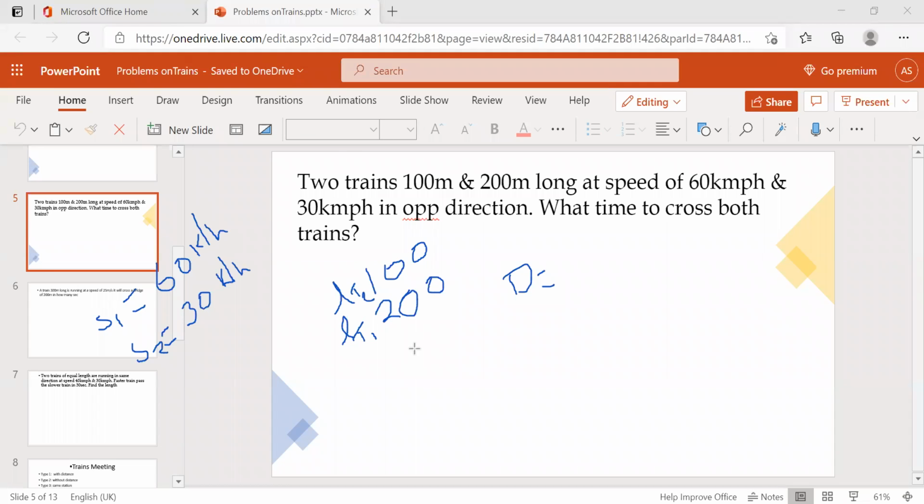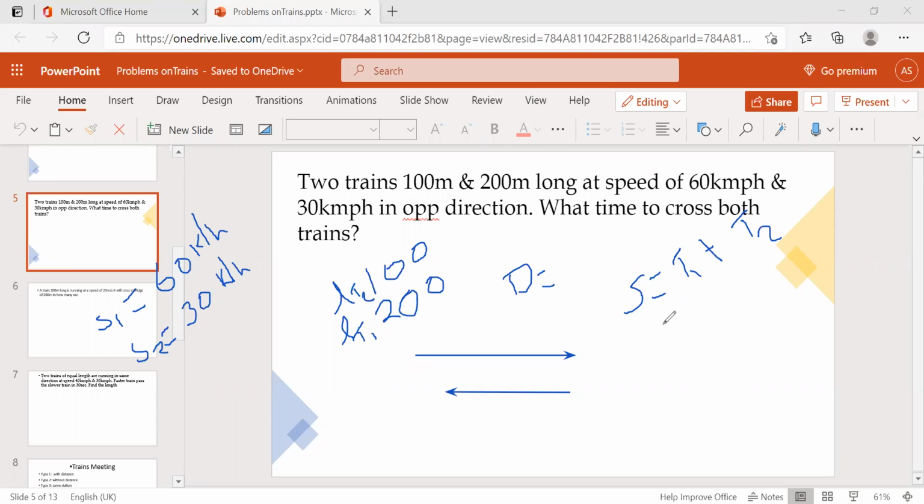Whenever two trains, maybe one here and another one here, are moving in opposite directions, like this and like this, then the speed is train 1 speed plus train 2 speed.